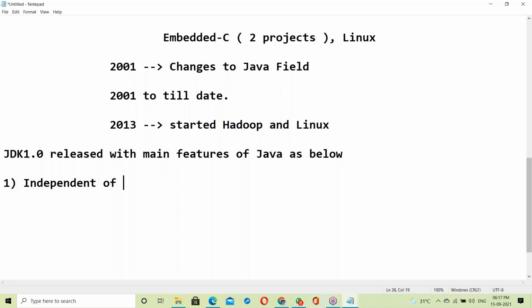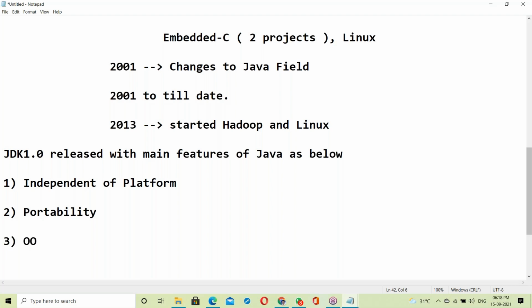independent of platform. I'll explain what independent of platform means. Next, portability.